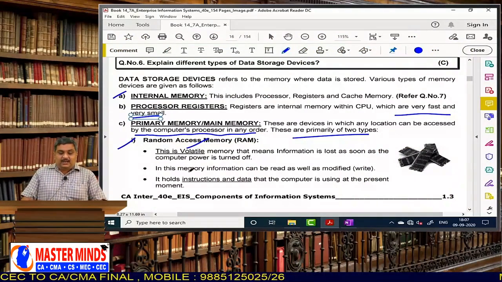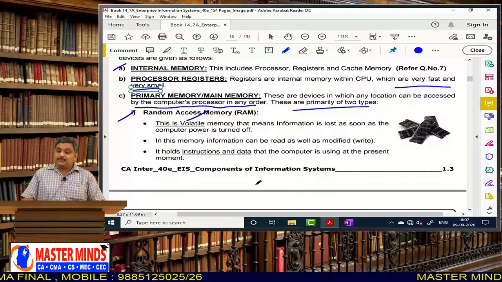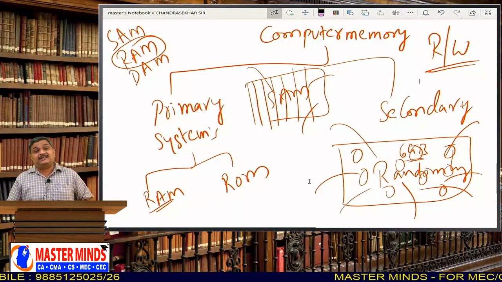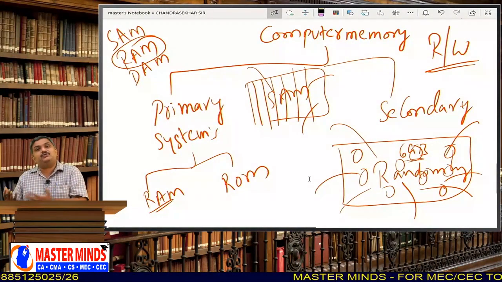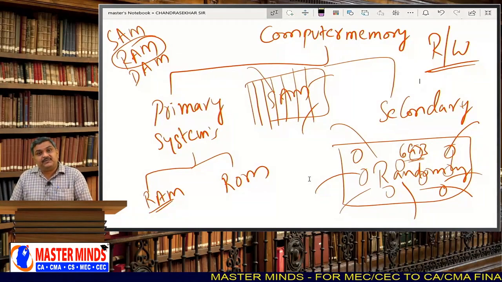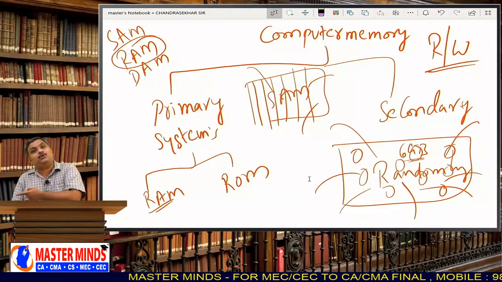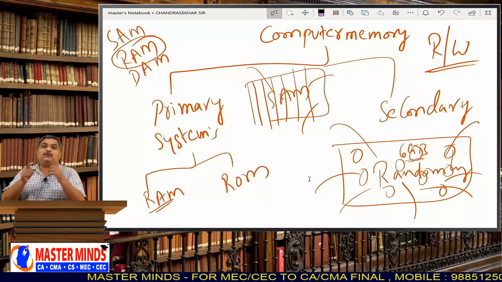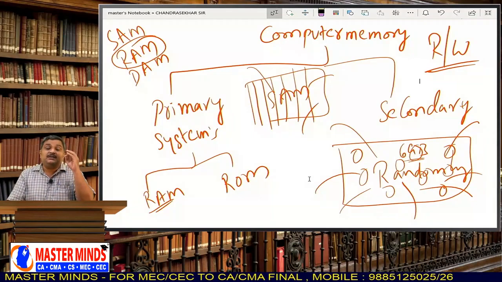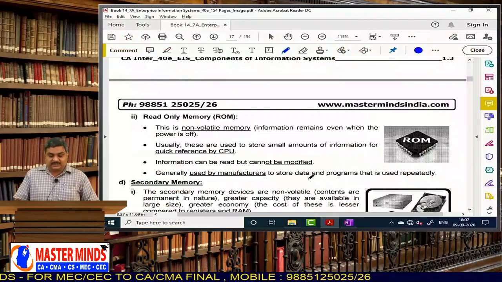It holds instructions and data that the computer is using at the present moment. RAM is very, very important to a computer. A CPU cannot function if there is no RAM. Just now I told you, the CPU takes data to process from RAM only. If RAM is not there, the CPU cannot process the data. The CPU will not get the data. That is why RAM is a very, very important component inside the computer.